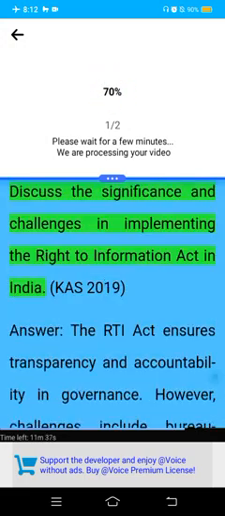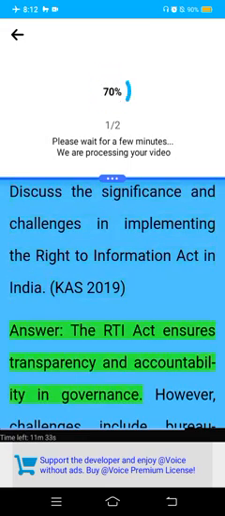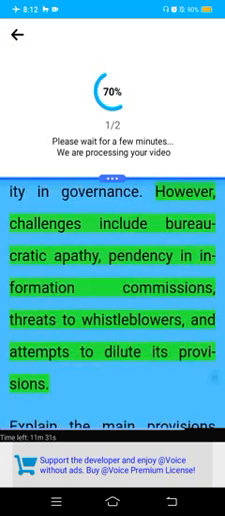Previous year questions. The significance and challenges in implementing the Right to Information Act in India. CAS 2019. Answer. The RTI Act ensures transparency and accountability in governance. However, challenges include bureaucratic apathy, pendency in information commissions, threats to whistleblowers, and attempts to dilute its provisions.